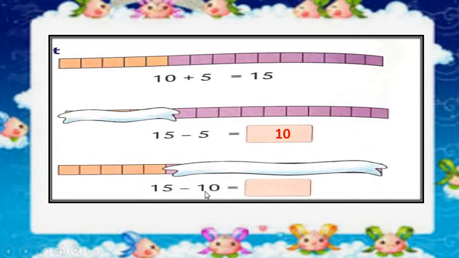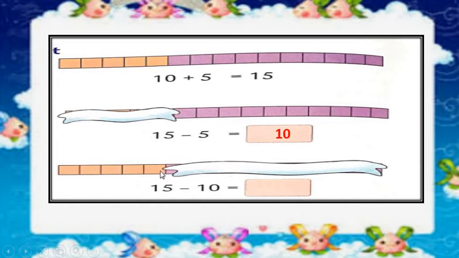15 minus 10. Again, you all know that this number strip is having 15 blocks in it. And here we have removed 10 out of that.